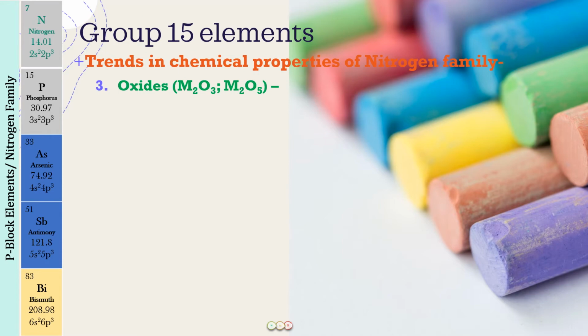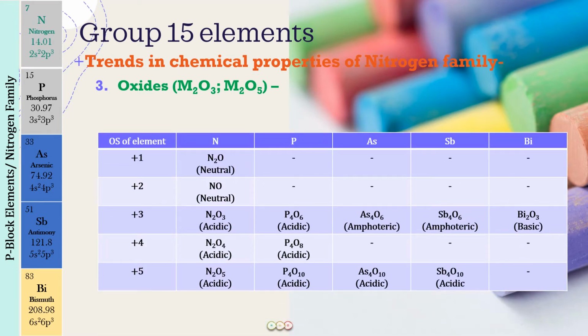So now I want you to see again this table, but now in this table what I've added is that I have written down the character of these oxides. So here first of all what you can see is that nitrogen N2O in the +1 oxidation state, this is a neutral oxide. Similarly NO in the +2 oxidation state is also a neutral oxide, and +3, +4, +5 they are all acidic oxides. But which one is going to be the most acidic? Well, we have already learned that oxide in the higher oxidation state is going to be more acidic than the oxide with the lower oxidation state. So what is going to be the most acidic oxide out of all these? It is going to be N2O5.